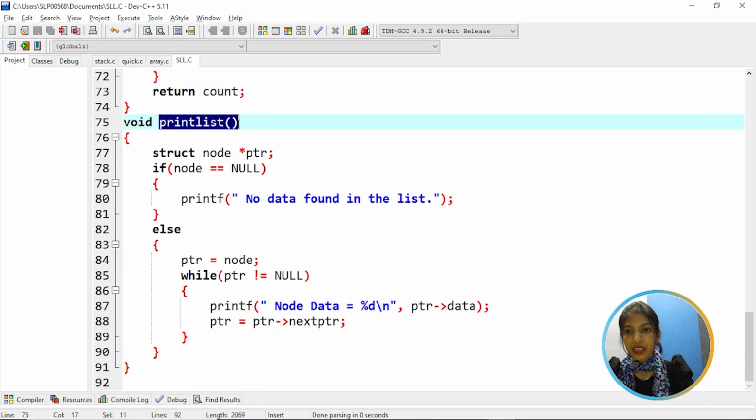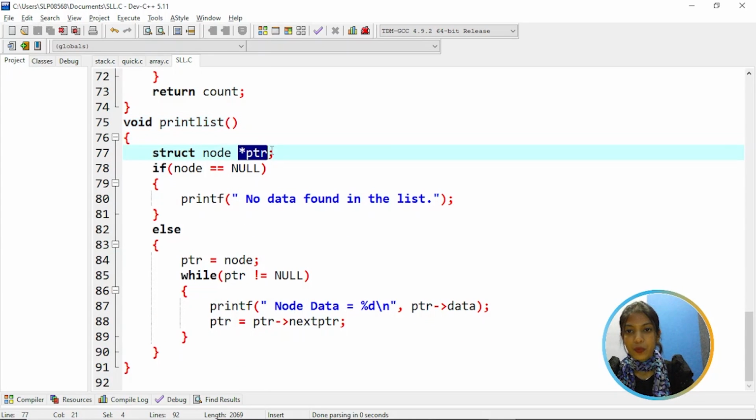Next, coming to the print list, that means it lists out all the nodes. So we have a pointer and if node is equal to null, that means no data found in the list. Else, the node is assigned to PTR while it checks the condition PTR not equal to null, then print all the node data. So PTR's next PTR is assigned to PTR.